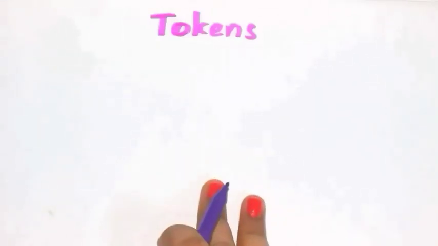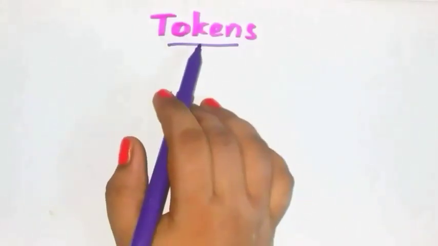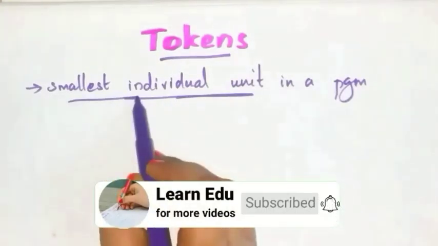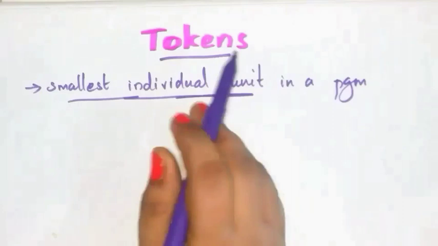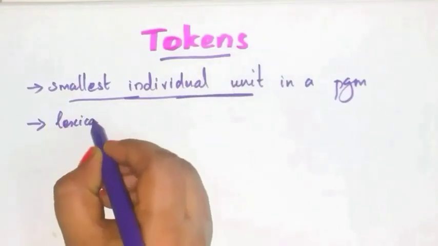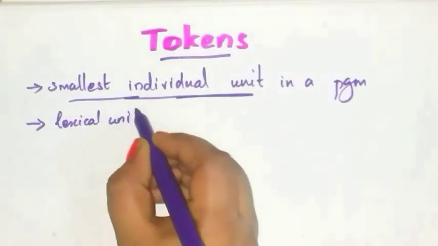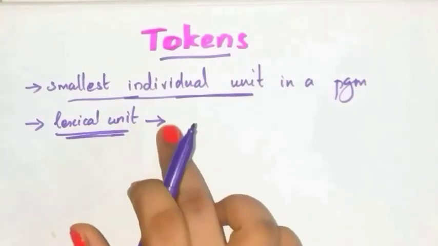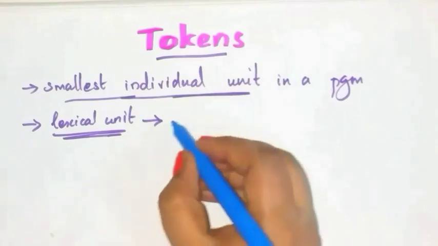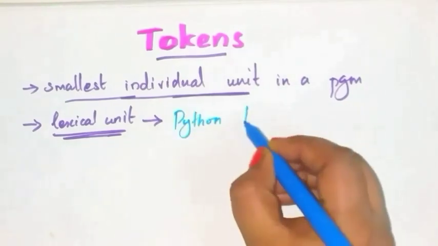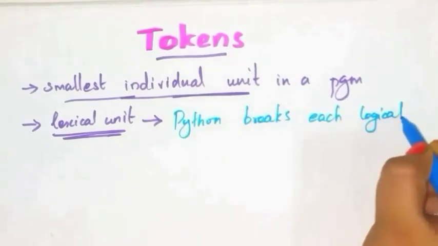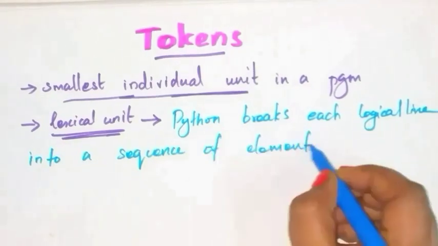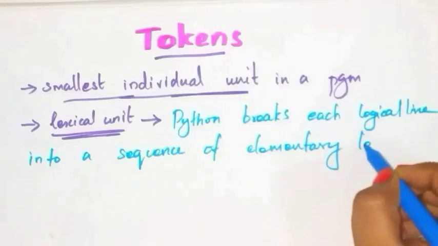Students, now coming to the next important topic, that is tokens. What is a token? The smallest individual unit in a program is called a token. It is also called a lexical unit. What do you mean by lexical unit? Why is this token called a lexical unit? Because Python breaks each logical line into a sequence of elementary lexical components.